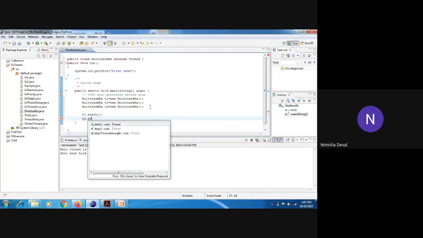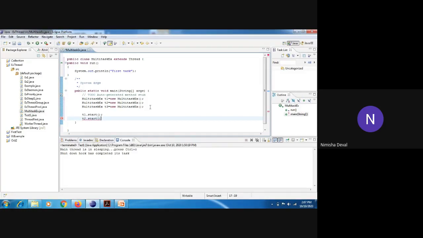We have already implemented such a type of program, but this comes under multitasking, and whatever we implemented earlier comes under multi-threading, because here we have created the thread in the same class, and in the programs we have seen earlier, we created the thread in another class and accessed that thread over here.